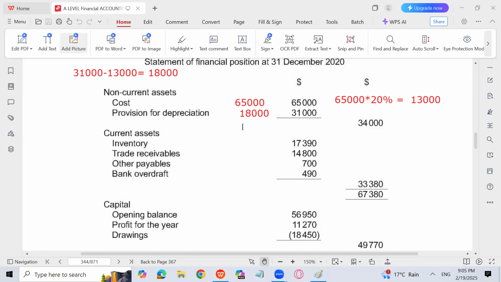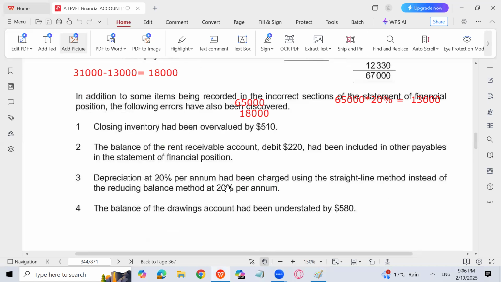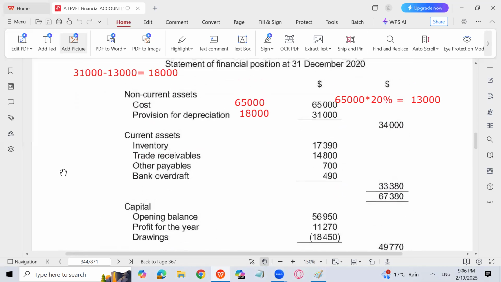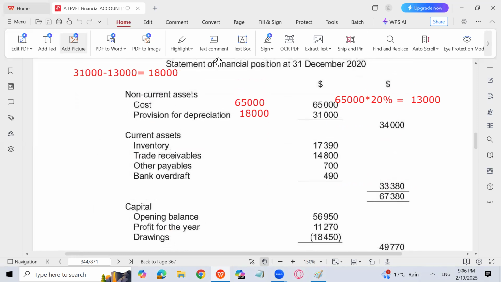In previous years the cost of your asset was 65,000 and the depreciation was 18,000. We charged 13,000 under the straight line method, which is wrong, because the examiner says that depreciation should not have been charged under the straight line method at the rate of 20%. It should have been charged under the reducing balance method at the rate of 20%. So let's move back. 13,000 is wrong. What should have been the correct amount?